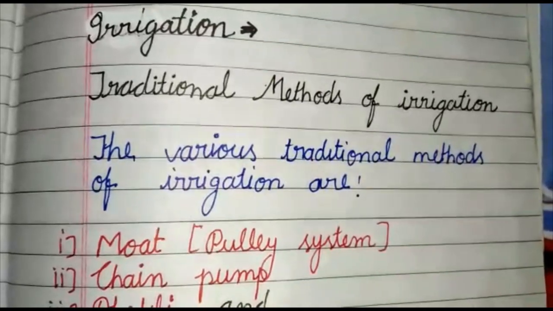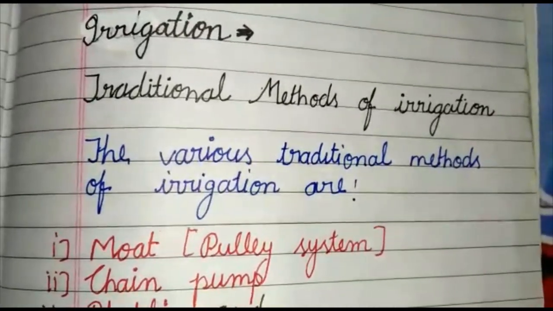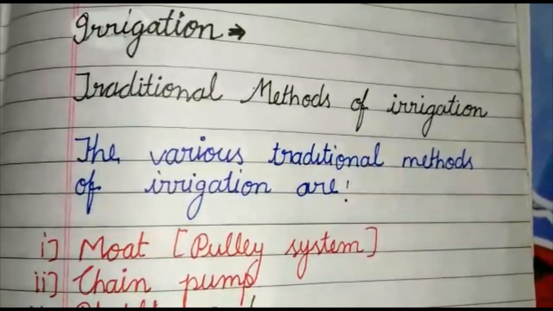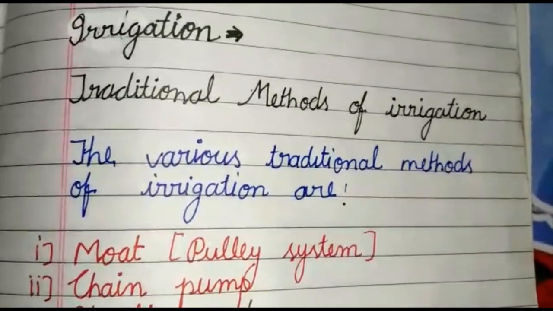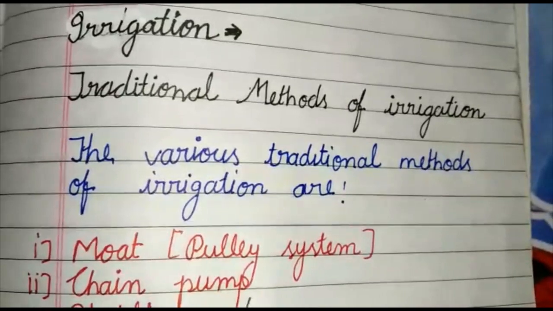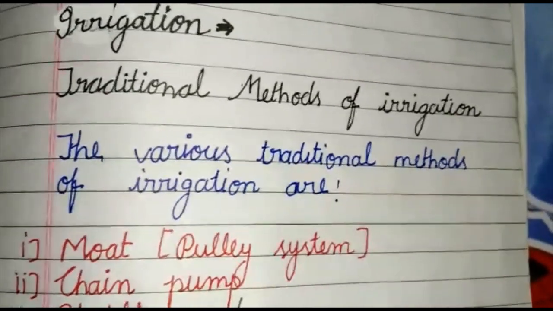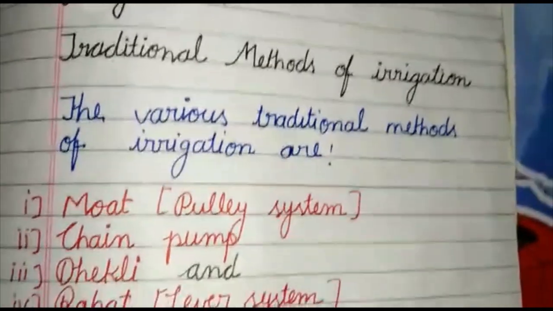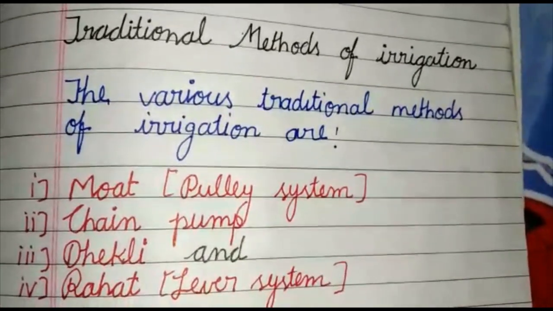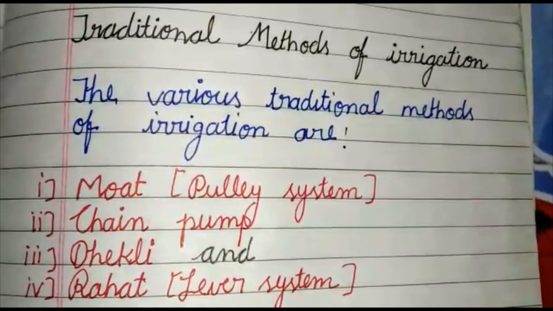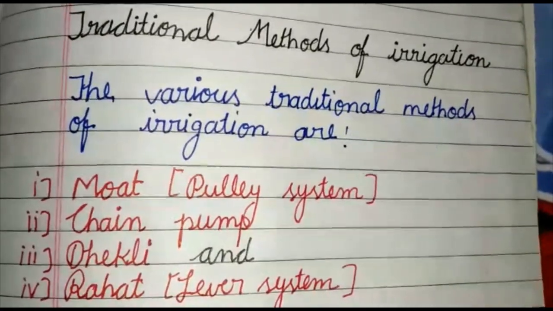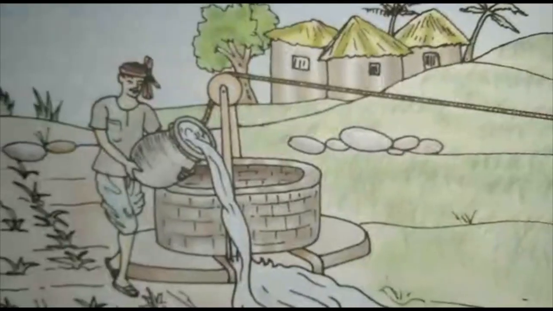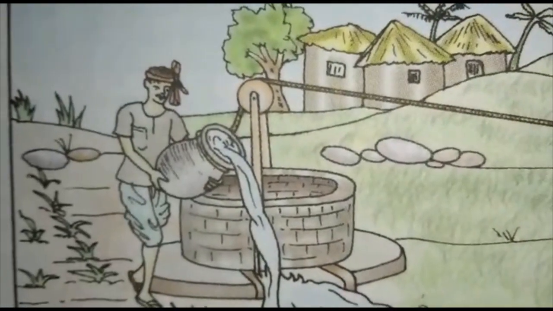Irrigation can be done in two types. First is the traditional method of irrigation and second is the modern method of irrigation. The various traditional methods of irrigation are: first is the mode system, second is the chain pump system, third is the Dhekli system, and fourth is the Rahat system. First of all, we will discuss the mode system.